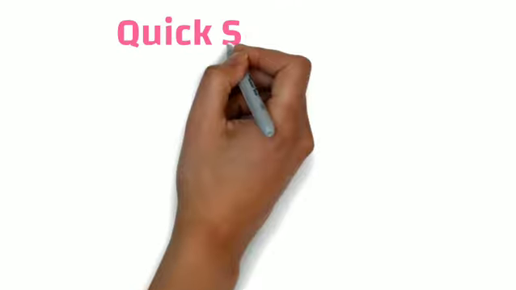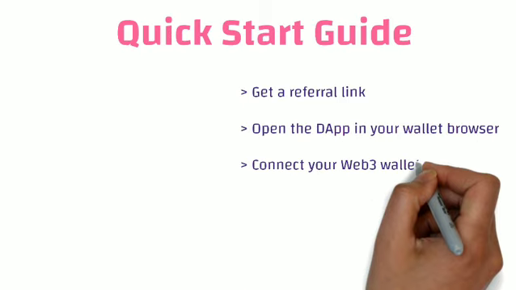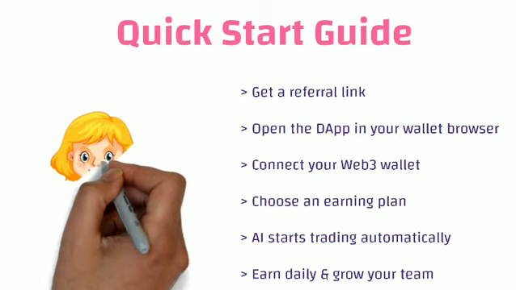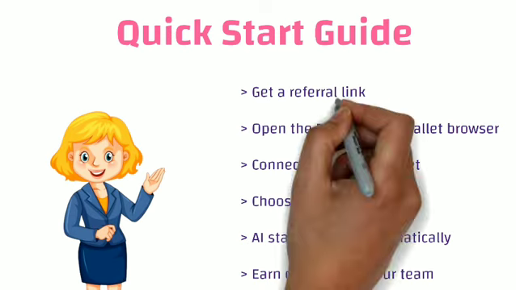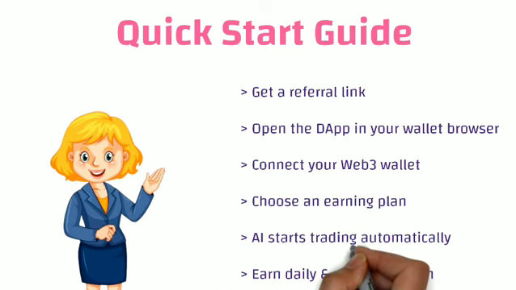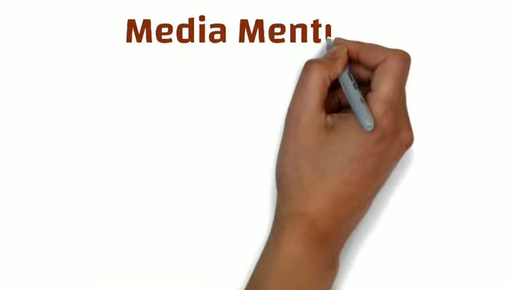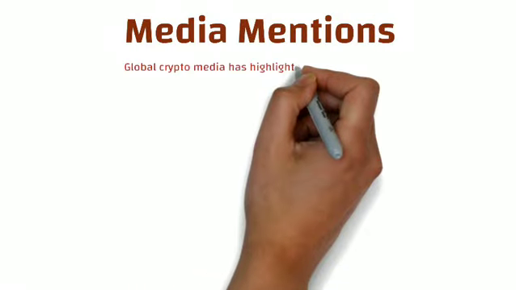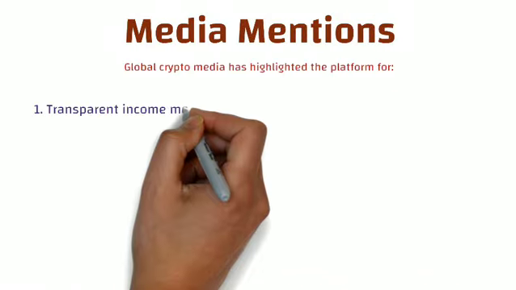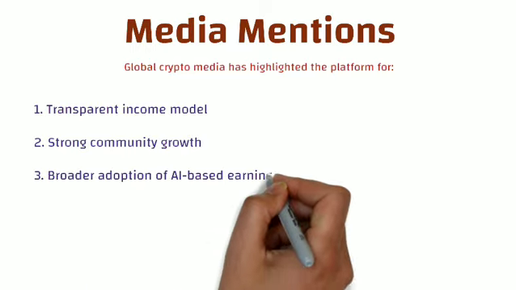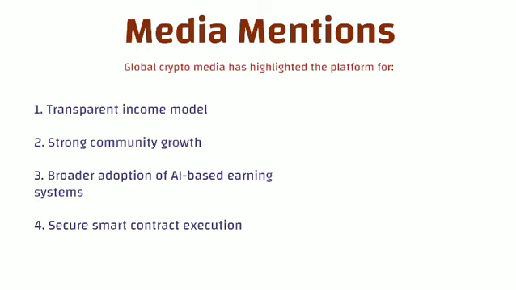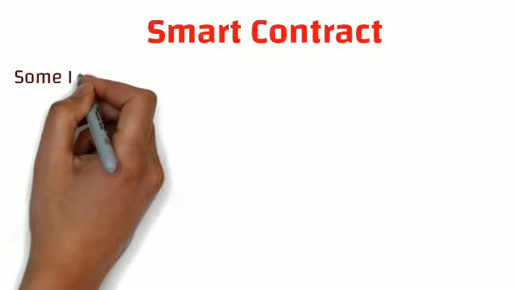So if you want to start your journey, here are some quick steps. You just have to get a referral link, then you have to open the dApp in your wallet browser, connect your Web3 wallet, choose an earning plan, and AI starts trading automatically, where you can earn daily and you can grow your team. And now finally, we talk about the media mentions. So the global crypto media has highlighted the platform for its transparent income model and for many other features. And this platform completely works on a smart contract where you are going to get unique benefit.